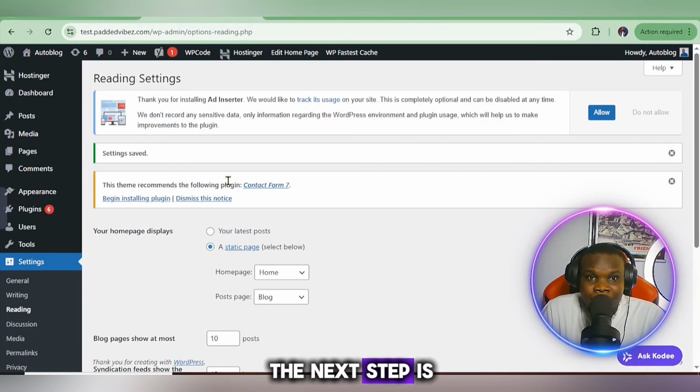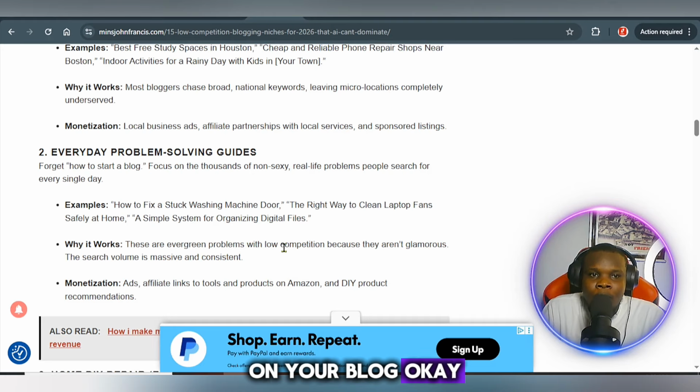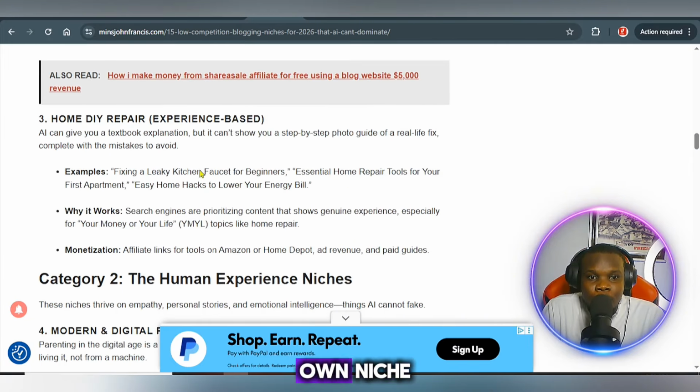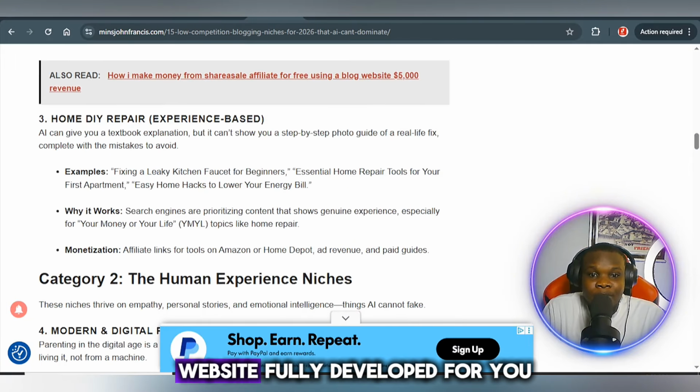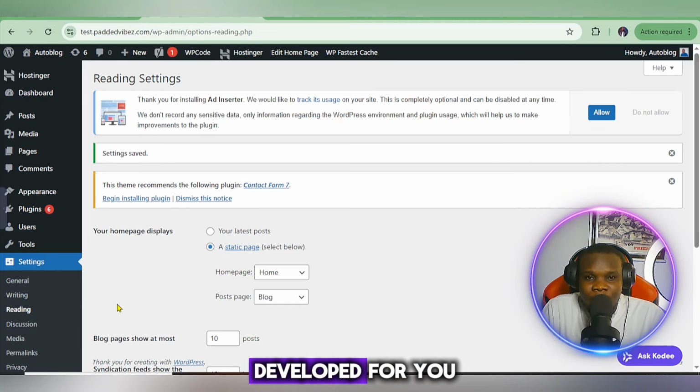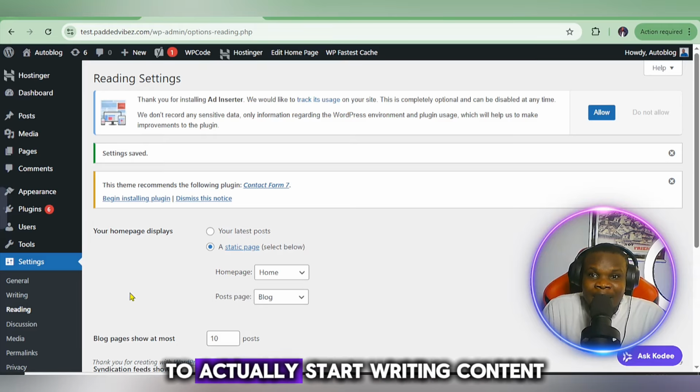The next step is to start writing content on your blog. All you need to do right now is pick your own niche from here and get your website fully developed for you. Once your website is developed, the next step is to actually start writing content.